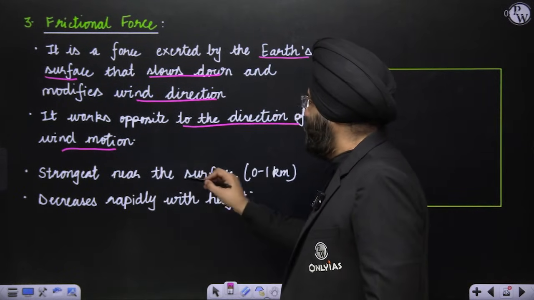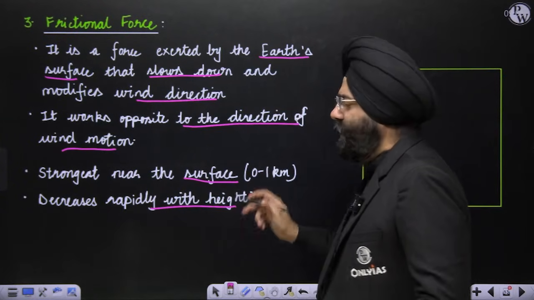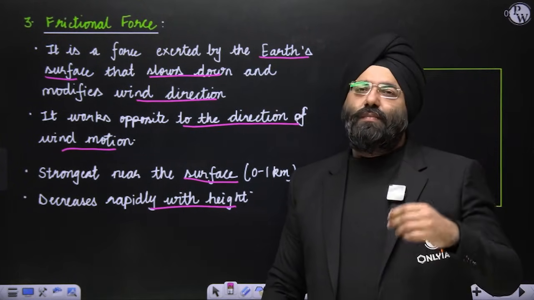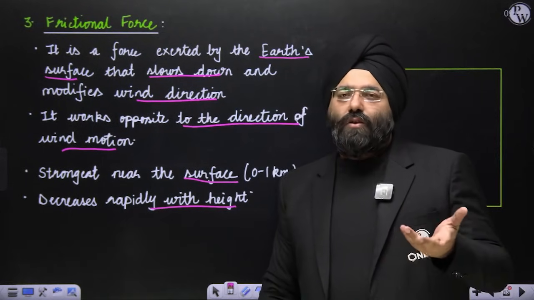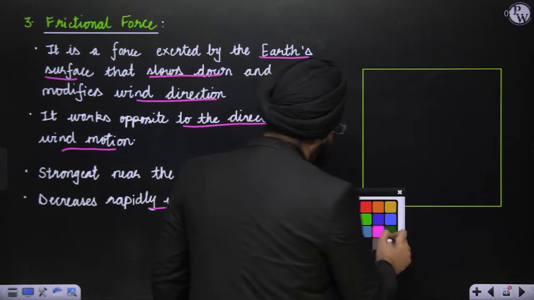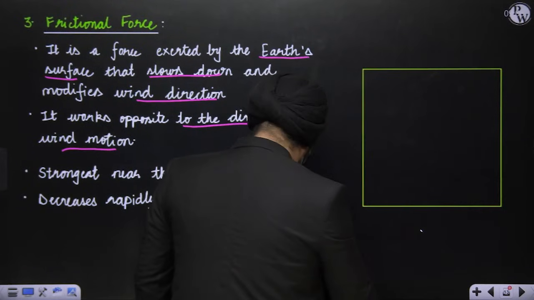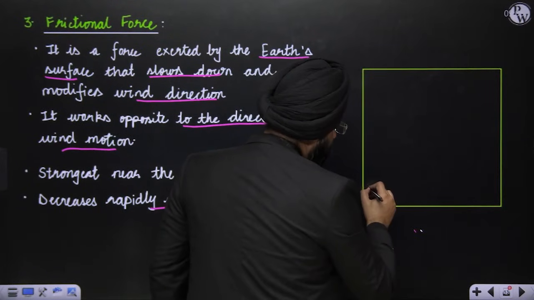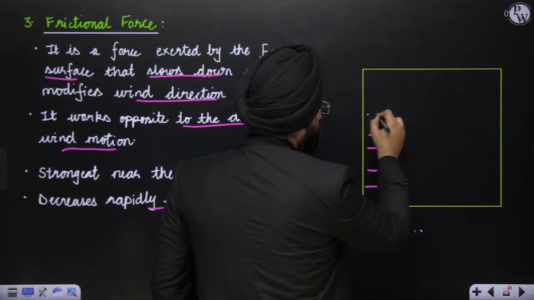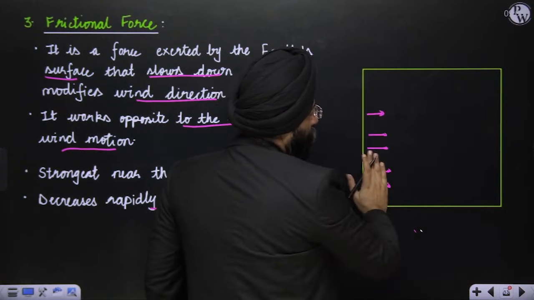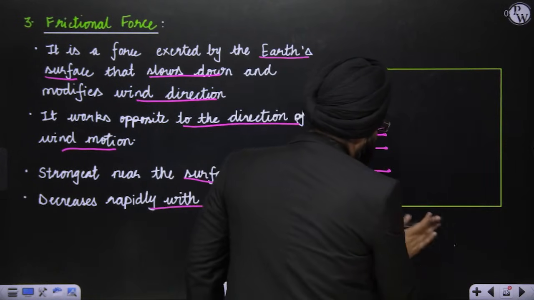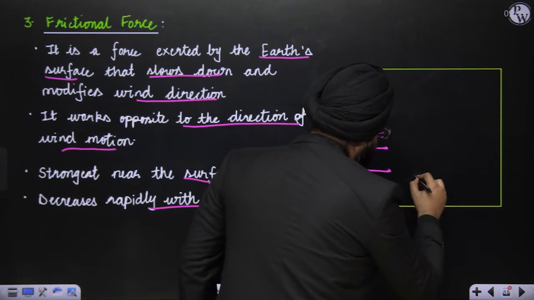Strongest near the surface, decreases rapidly with height. How does it decrease rapidly with height? Because you know that very well, the trees, the buildings, and all those landforms are not present after a certain height. So let us assume that this is the movement of wind that is taking place at certain height from ground base till some kilometers high. Now what happens? Supposingly at the base level, you have certain buildings here.